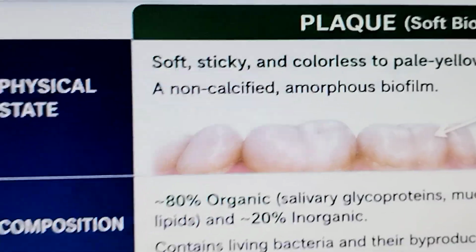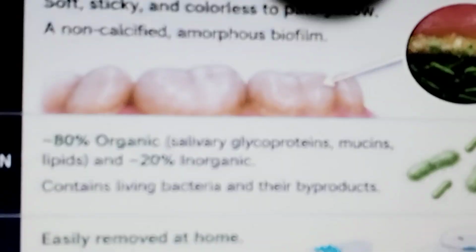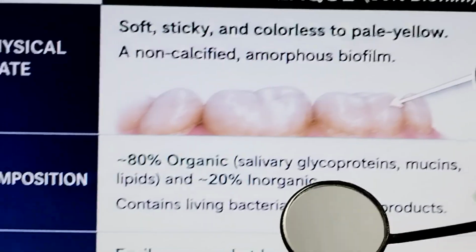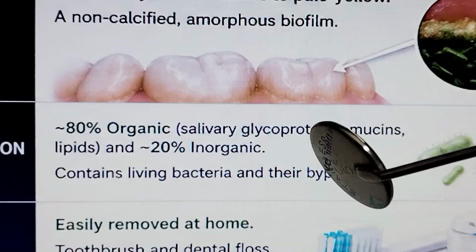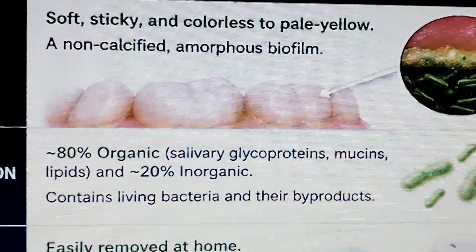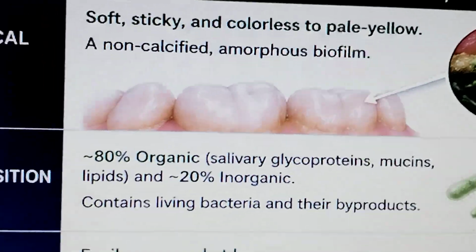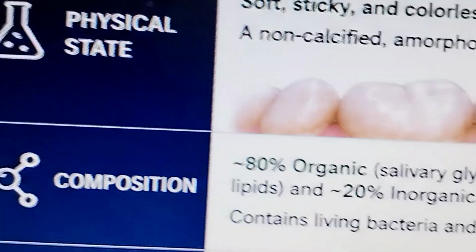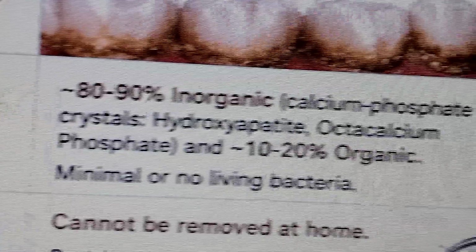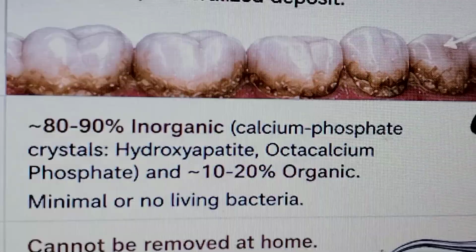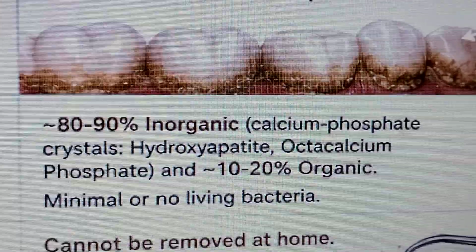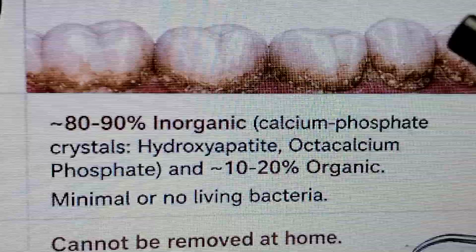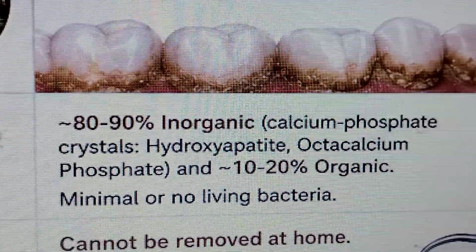Now composition. Let's discuss the composition of plaque first. Plaque is 80% organic salivary glycoproteins, mucins and lipids, and 20% inorganic, and contains living bacteria and byproducts, while calculus is 80 to 90% calcium phosphate crystals, hydroxyapatite, octacalcium phosphate, and 10 to 20% organic, with minimal or no living bacteria.